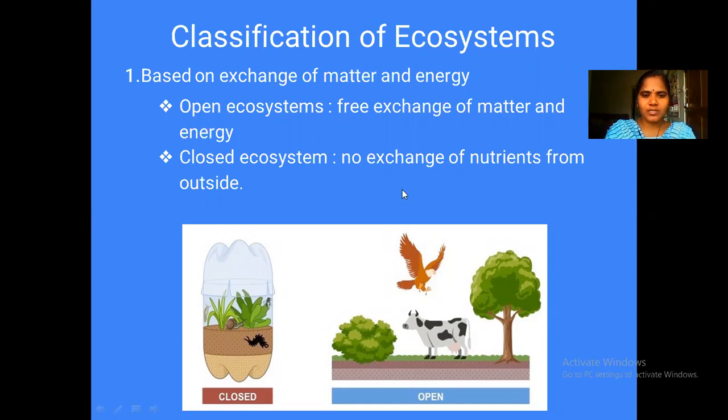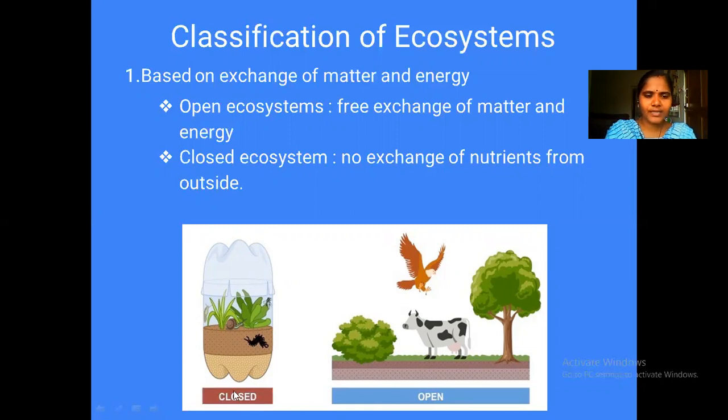And here I just represented the picture of classification of an ecosystem based on whether the matter and energy is exchanged with the surroundings or not. So based on that exchange of matter and energy, we can have two types of ecosystems. One can be named as open ecosystem and the other as closed ecosystem. So open ecosystem means you can take a forest or grassland where all the living organisms and the non-living things are interacting with each other.